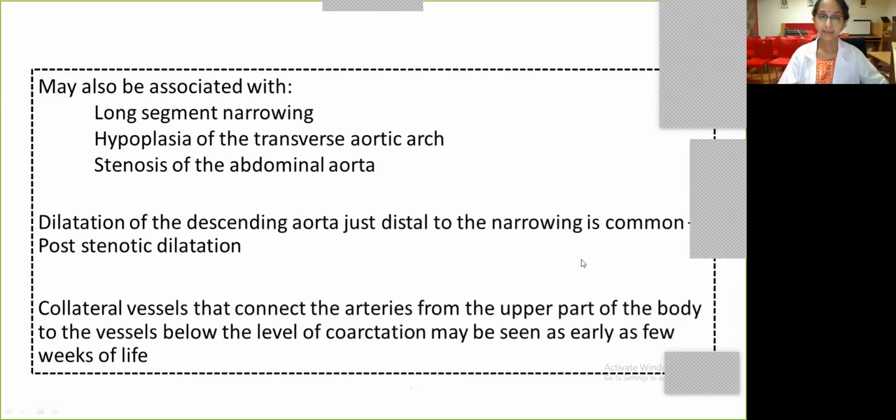And secondarily, we see collateral vessels that connect the arteries from the upper part of the body to the lower part below the level of coarctation. These collateral vessels are commonly seen when the lesion is not severe, and these collaterals will also take a few weeks to develop.